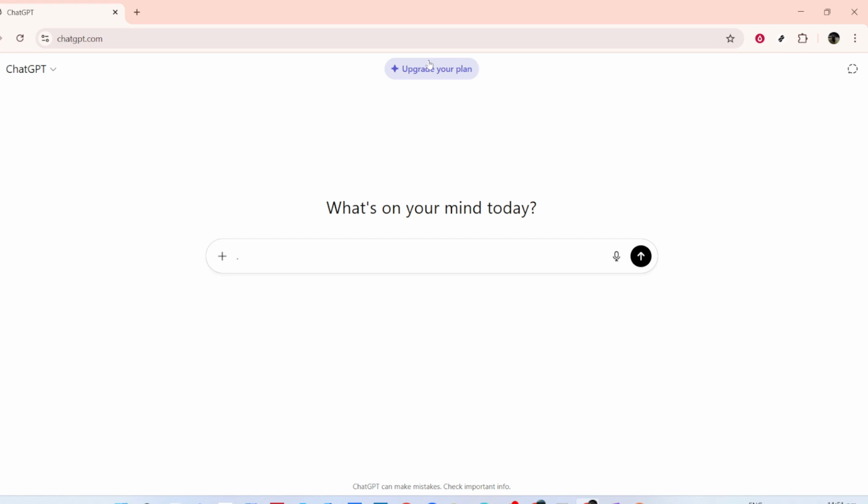First, you'll want to open ChatGPT by navigating to chat.openai.com. If you haven't logged in yet, go ahead and do so now. Once you're all set up and logged in, start a new chat. This fresh session ensures that we're working with a clean slate, ready to gather new insights and ideas.